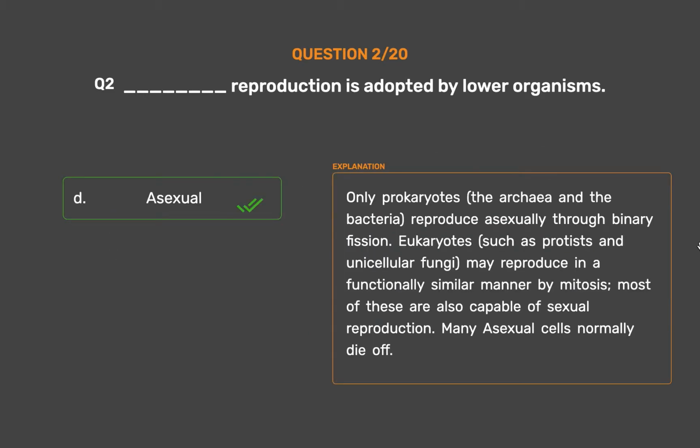Only prokaryotes, the archaea and the bacteria, reproduce asexually through binary fission. Eukaryotes, such as protists and unicellular fungi, may reproduce in a functionally similar manner by mitosis. Most of these are also capable of sexual reproduction. Many asexual cells normally die off.